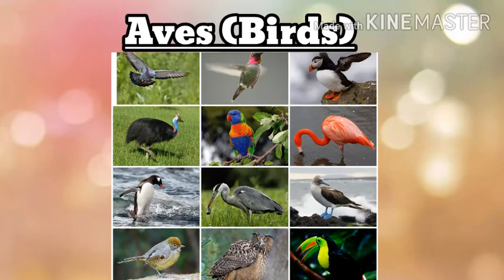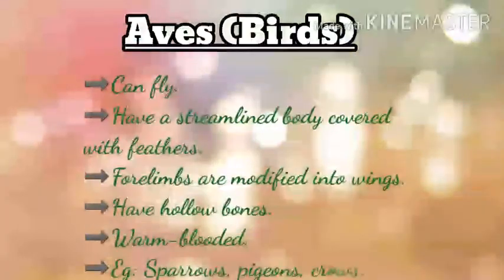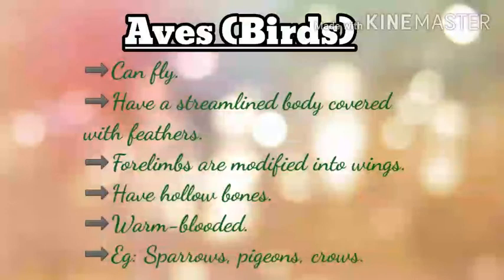So let's recall the characters of birds. Birds are animals that can fly. They have a streamlined body covered with feathers. Their forelimbs are modified into wings for flight. They usually live on trees. They have hollow bones to make the body lightweight so that they can fly. They are warm-blooded. That is, their body temperature does not change with a change in the temperature of their surroundings. Examples of birds are sparrows, pigeons, crows, etc.